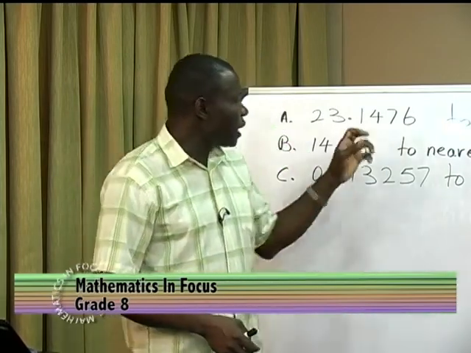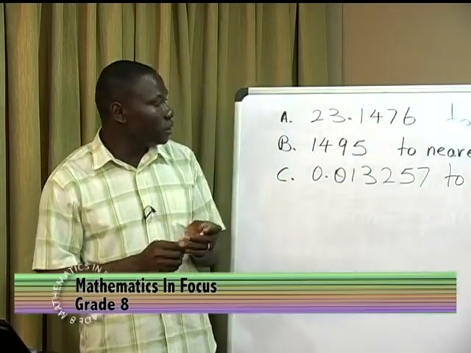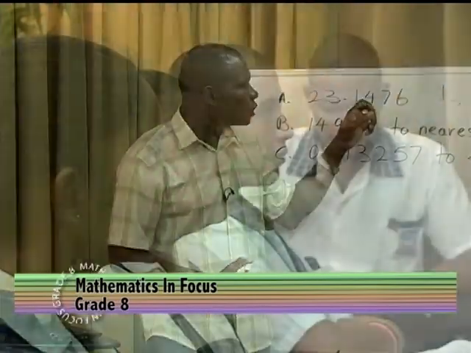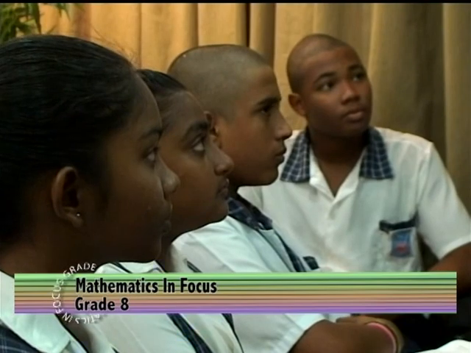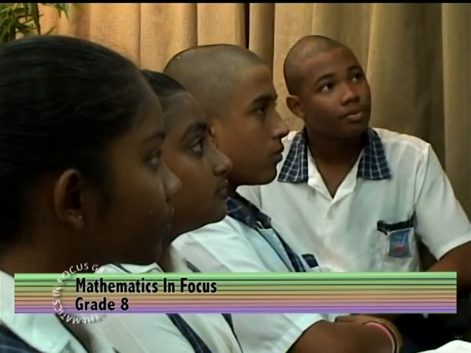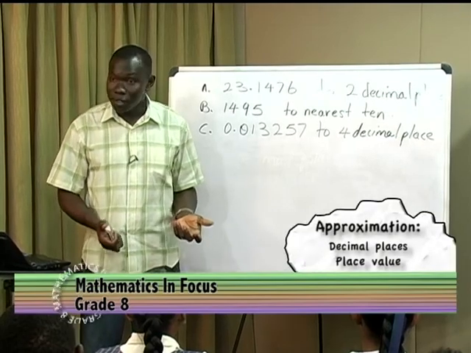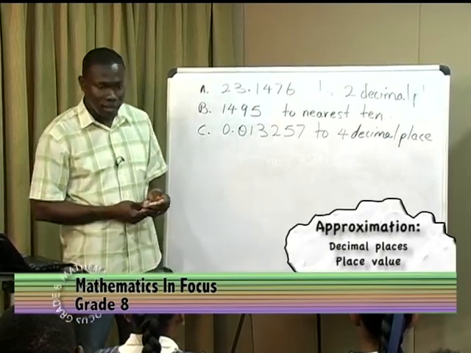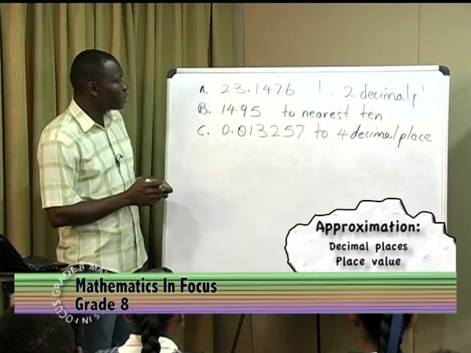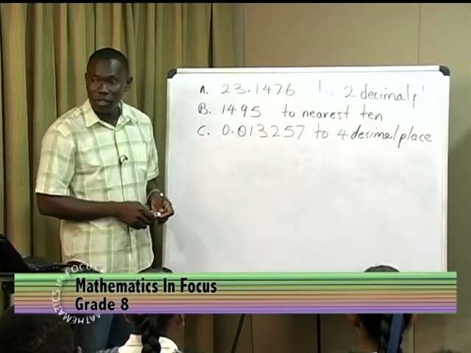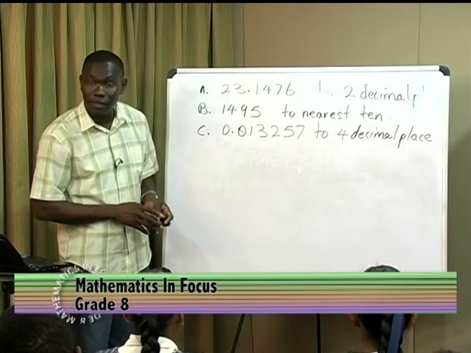Having identified that, the next step is to look to see where our cutoff point is. Up to which digit in this number are we interested in? So we look at the first number. We're interested in this entire number, but up to the second decimal place.